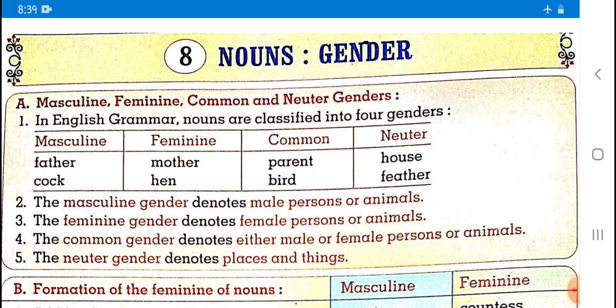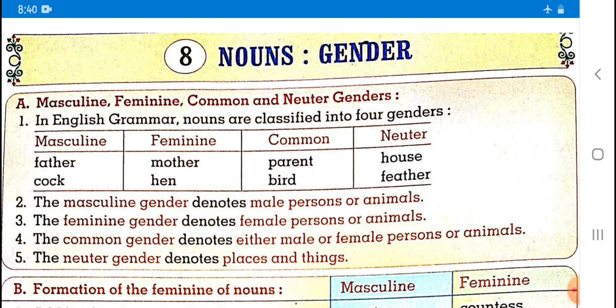So father का feminine होगा mother, father mother, sister brother, grandmother grandfather. Then second thing, cock, it is a part of a particular bird and it is hen. Cock means it is a male part and hen is the female part.